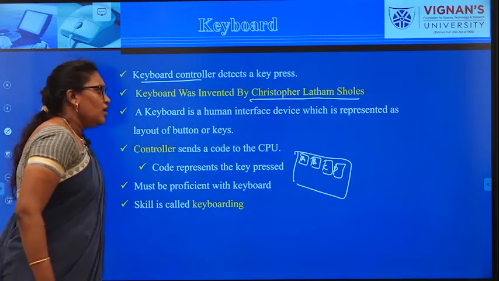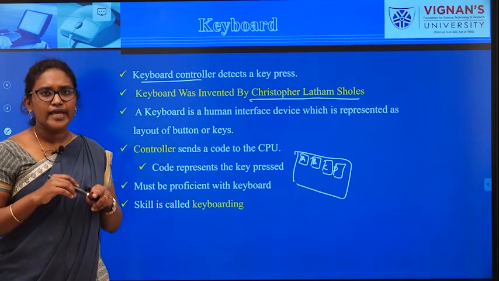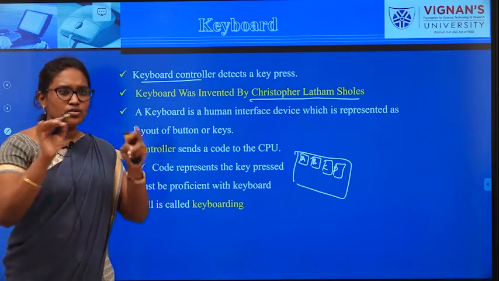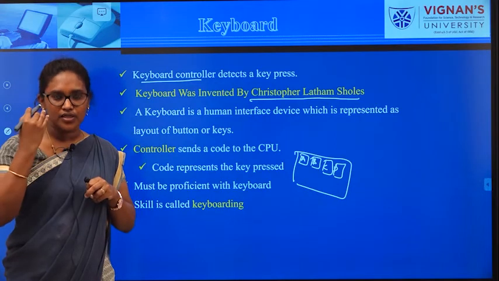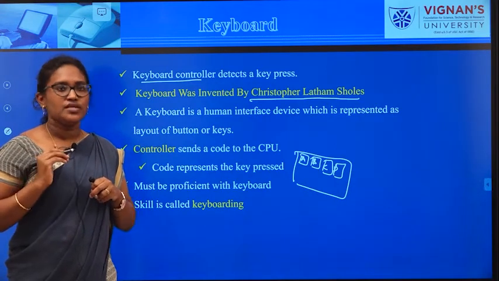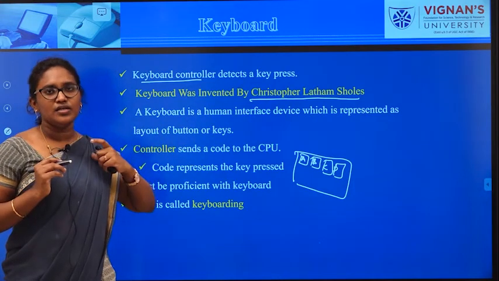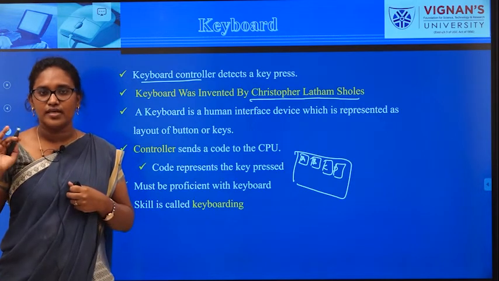Next one, the layout. Layout is nothing but the outline of whatever you are visualizing. Whatever you can see will be called a layout. Whenever you look at the keyboard, you can see multiple keys, right?